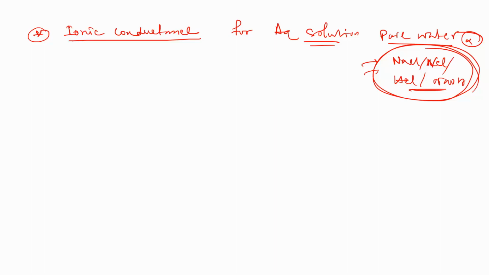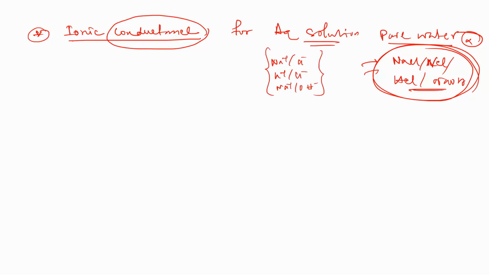Why do we call it ionic conductance? Because in this conductivity, ions are involved: Na+ and Cl-, K+ and Cl-, Na+ and OH-. This type of ions are involved in this conductivity.